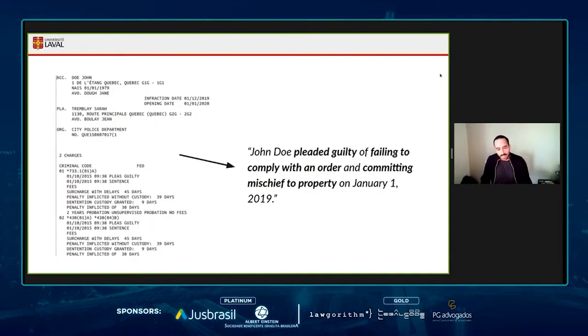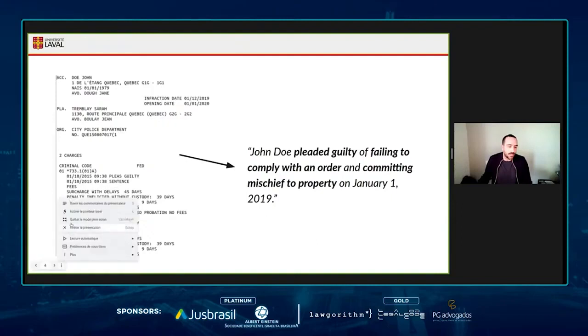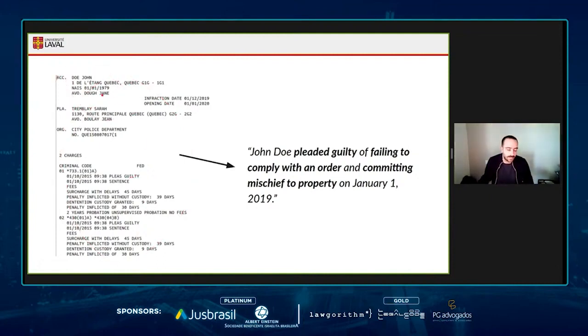So just to give you a sense of what we're trying to do, we have on the left here the first page of a docket file, a Plumitif, which contains different information about the accusation, and this is a fake case, obviously. So we have the accused. We also have a couple of charges, references to the Criminal Code of Canada, as well as the pleas. Sometimes we have a sentence, the decision, and so on.